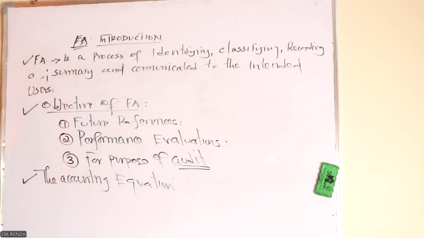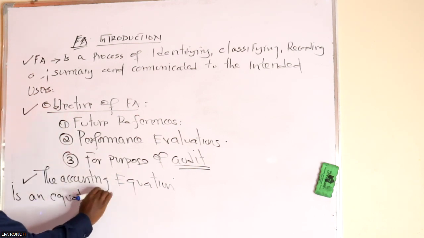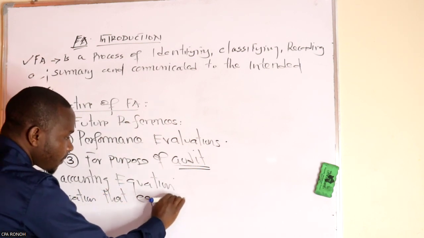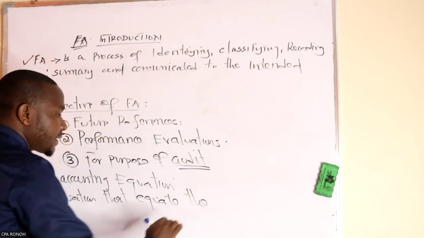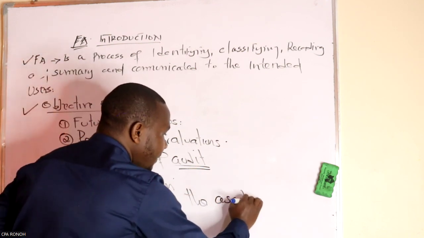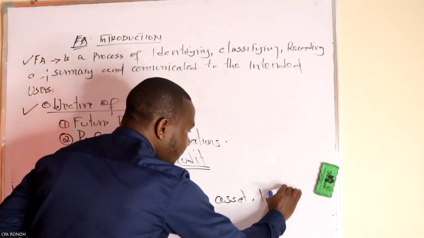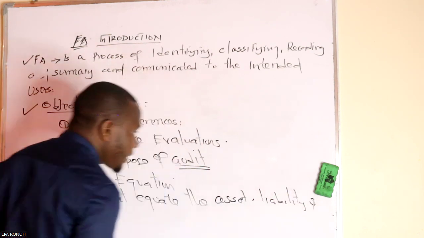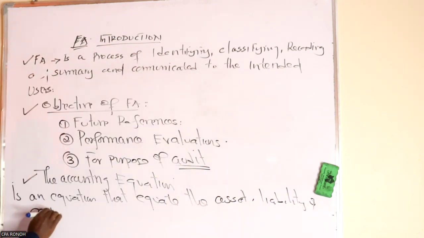The accounting equation is an equation that equates the assets, liability, and capital.